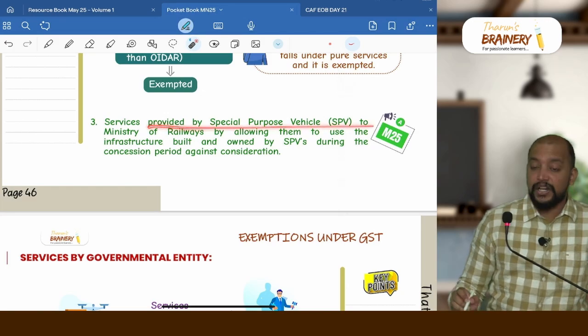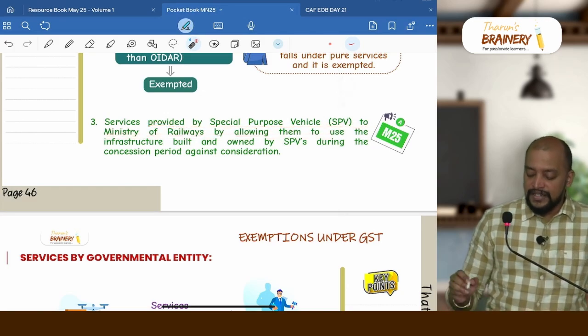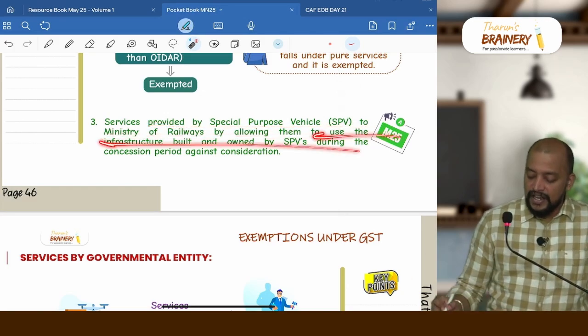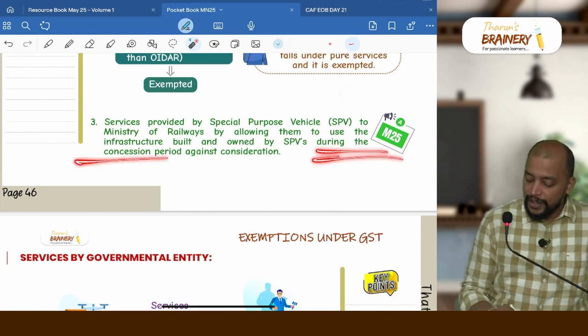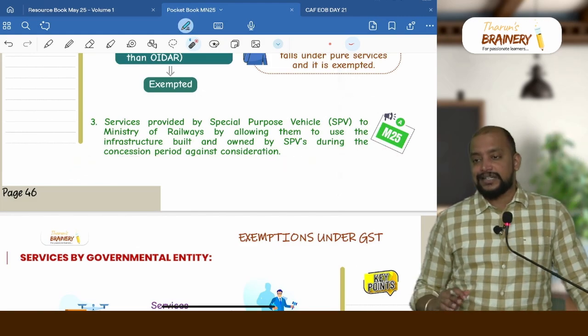Service provided by special purpose vehicle to Ministry of Railways by allowing them to use the infrastructure built and owned by SPVs during the concession period against consideration, that is exempted.